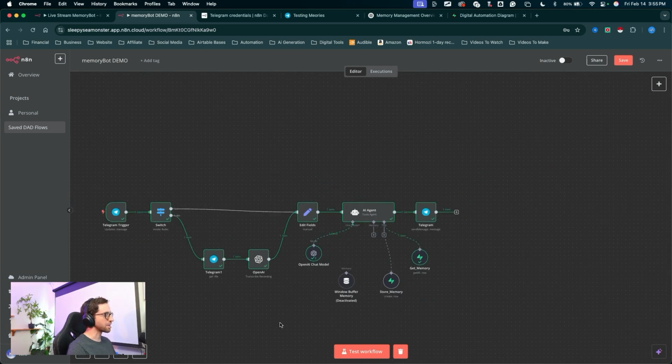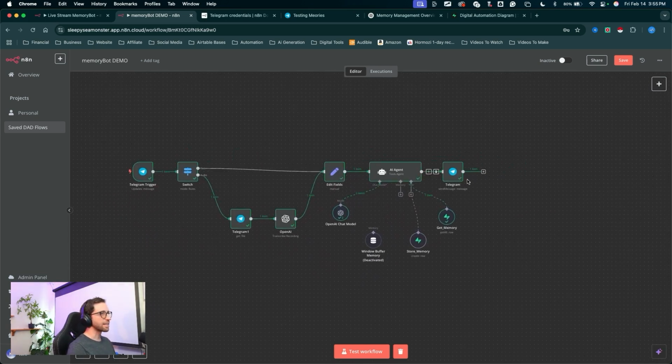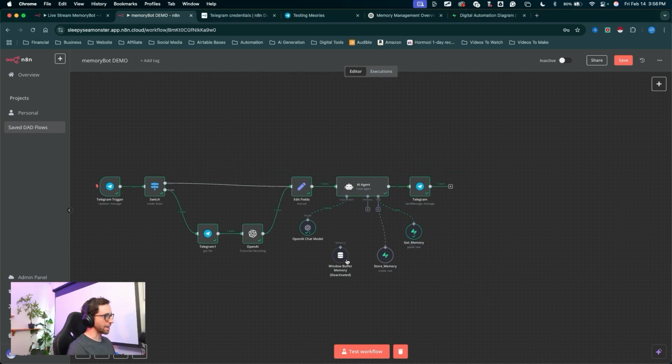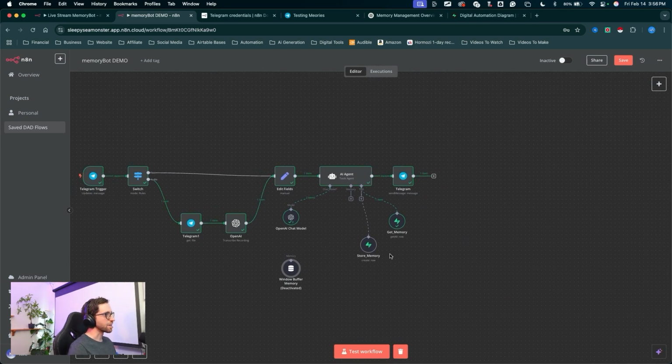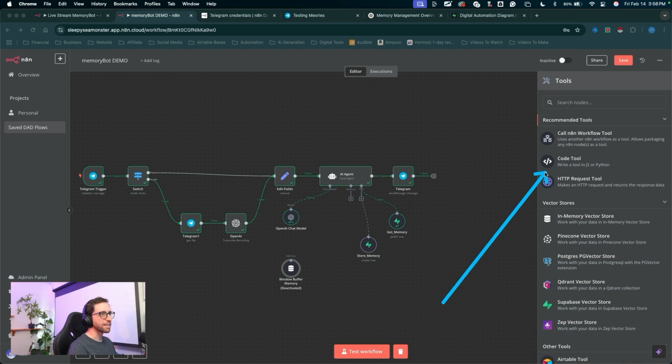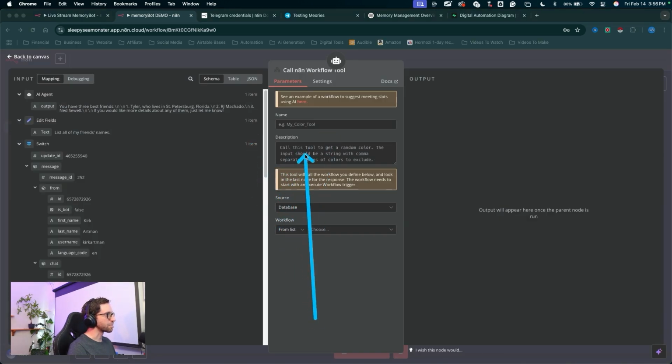In case you're new to all of this stuff, there's a very handy node we can use in your AI agent tools right here. So I'm just going to go ahead and leave this memory node detached just to show you one last thing in case you're unfamiliar with how these agents are put together. We can add another node here. I'm going to click and drag this tools node out and just drop it down here so you can see it. And it's going to be this call n8n workflow tool. You can set the name and the parameters of this tool and choose from your actual n8n profile the workflow you want to trigger.